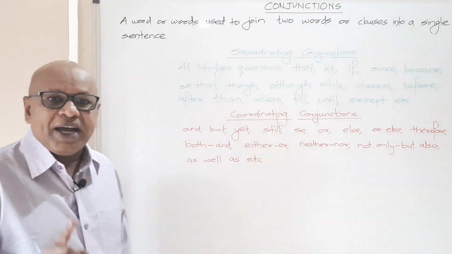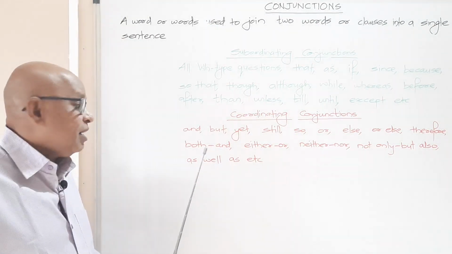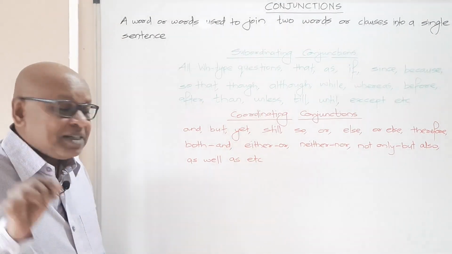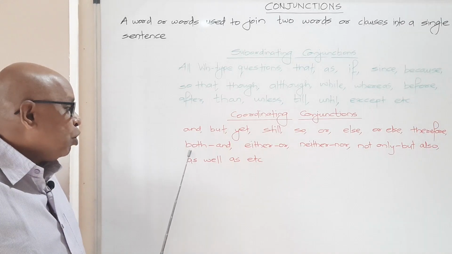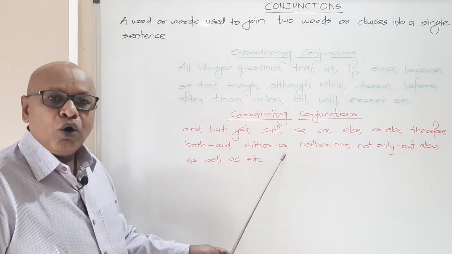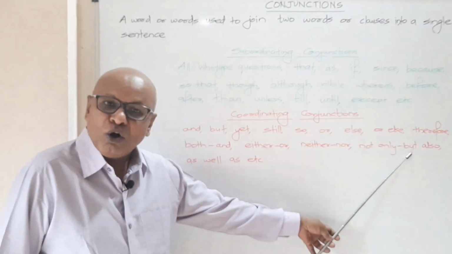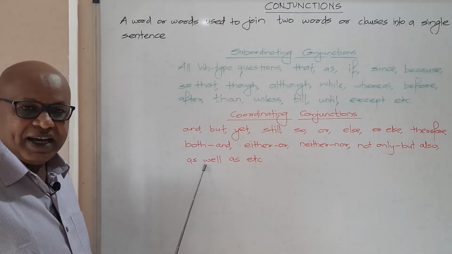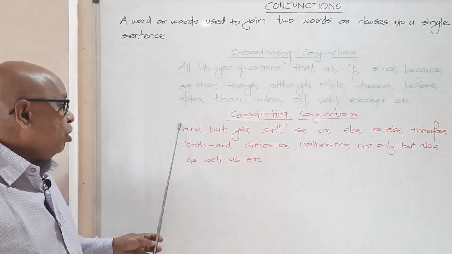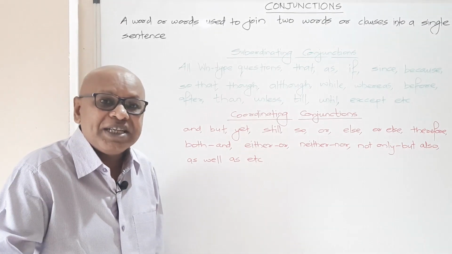Remember that sentence we had done, my uncle is both an actor and a writer. In this case there are two words, both and. Likewise, we have either or, neither nor, not only but also, as well as, etc. All these coordinating conjunctions make up a compound sentence.